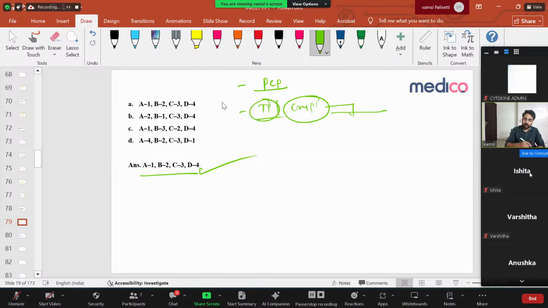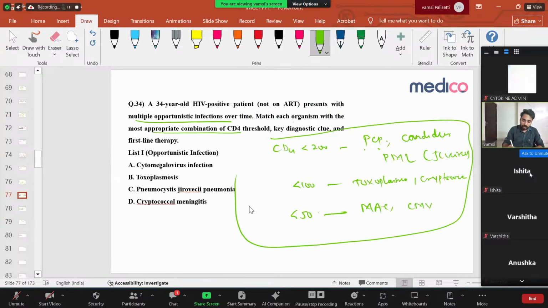This is sulfadiazine and all. Okay, and if still less than 50, you'll have cytomegalovirus, definitely ganciclovir or valganciclovir, or you'll have Mycobacterium avium complex also. Simple. Just study this well, very important thing. Definitely they'll ask. And this chart is very, very important. This chart, what I have given, is very, very important. Okay. Don't forget this chart. Right. We'll go to the next question.